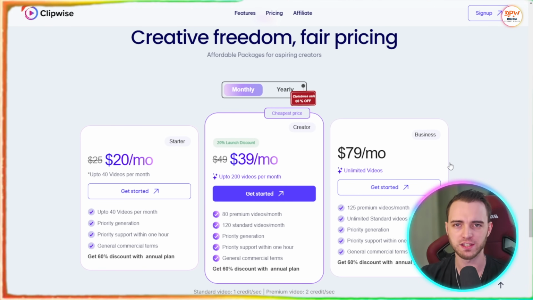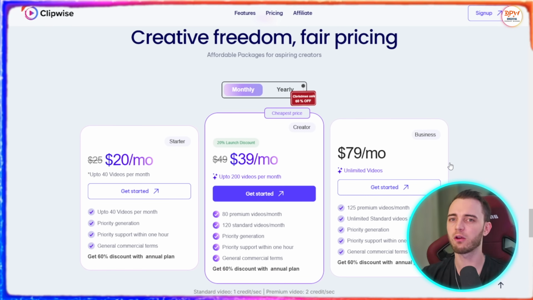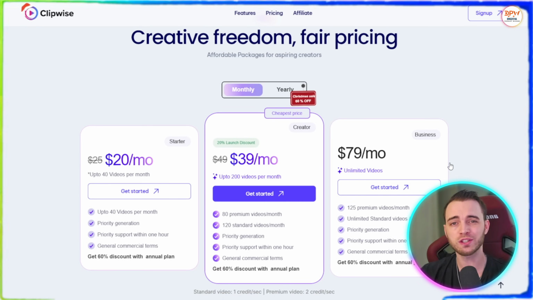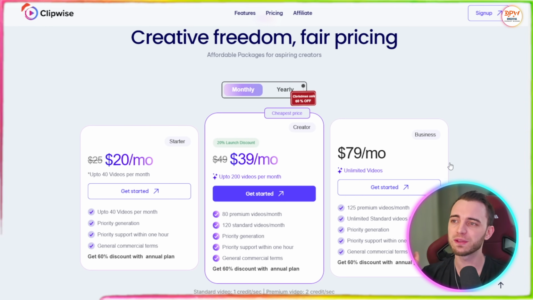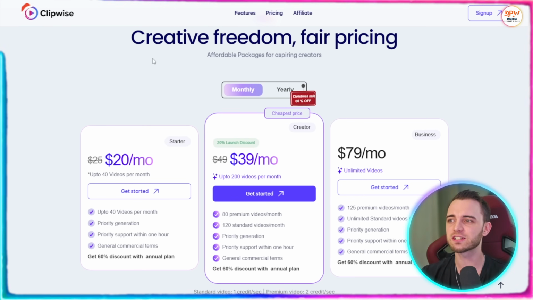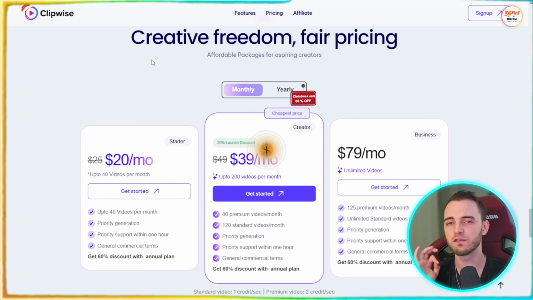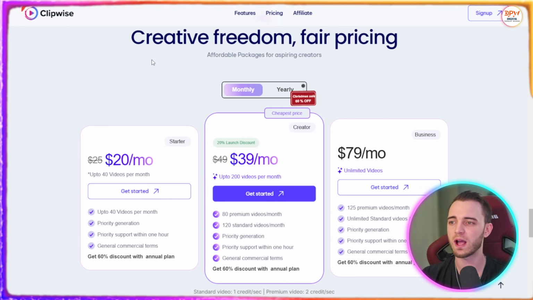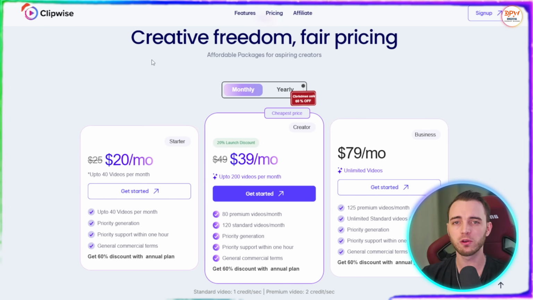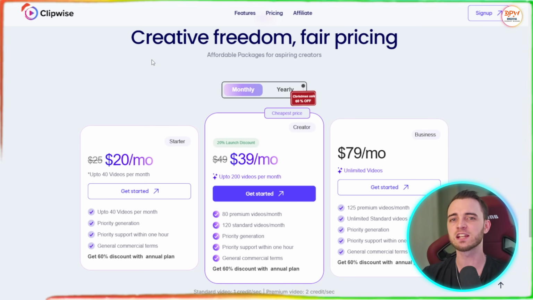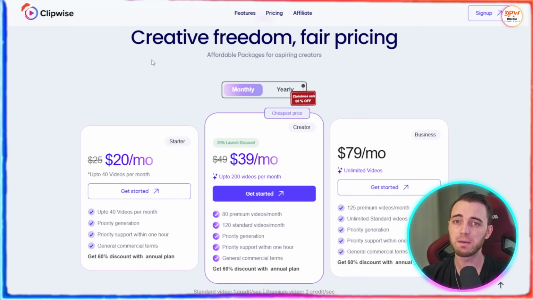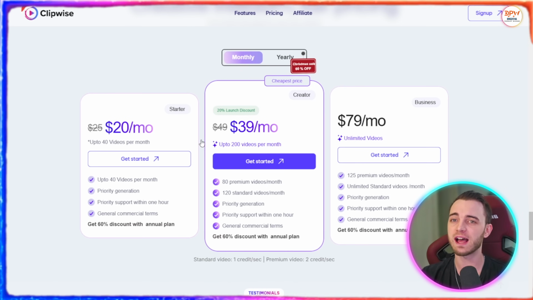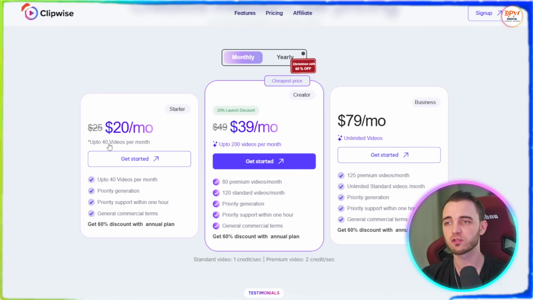As we can see here with the pricing, you can see it's very, very cheap when you're comparing this with hiring editors, with hiring narrators, with hiring script writers, right? This could cost you thousands of dollars per month, but with this, you can get started for literally $20 per month, and that's going to get you 40 videos per month as well. So yes, if you're uploading short form content every day, that's going to be massively viral for your business, and you're going to be able to do that with this on the lowest subscription tier, right?